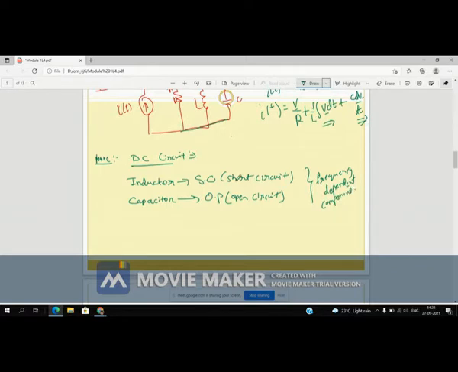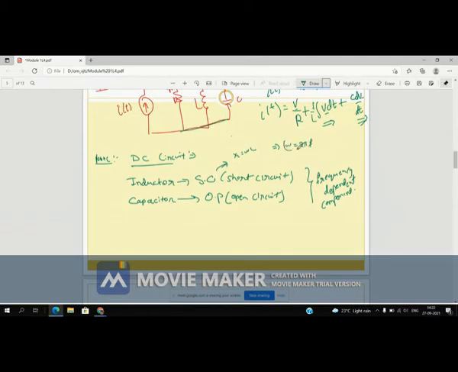So for an inductor, if I say the reactance, it is defined as XL, and XL is equal to j omega L. XL is equal to omega L. Omega is a frequency component, and omega in terms of frequency is 2 pi f.